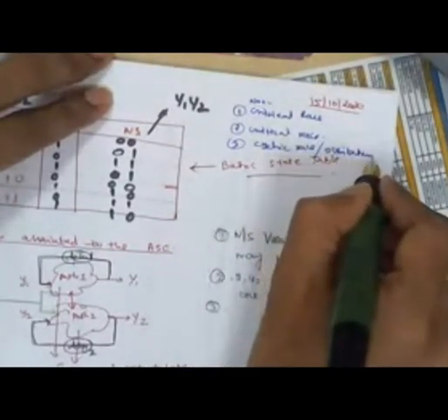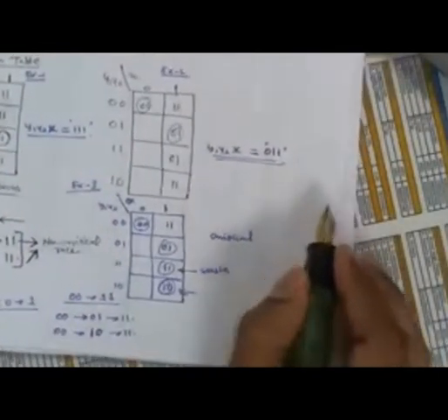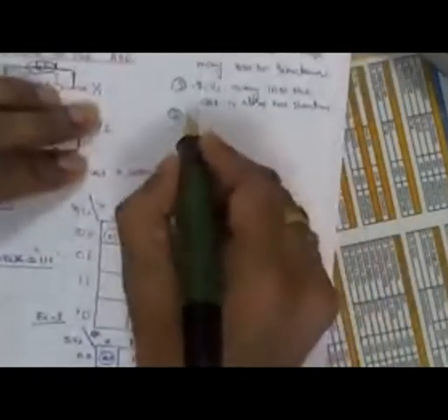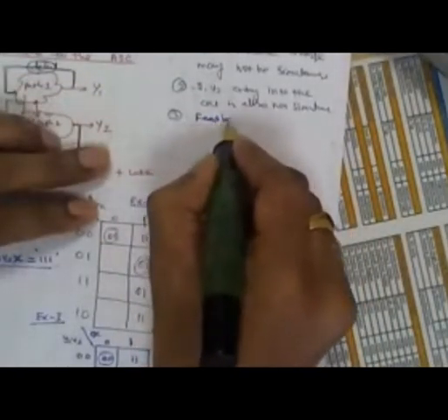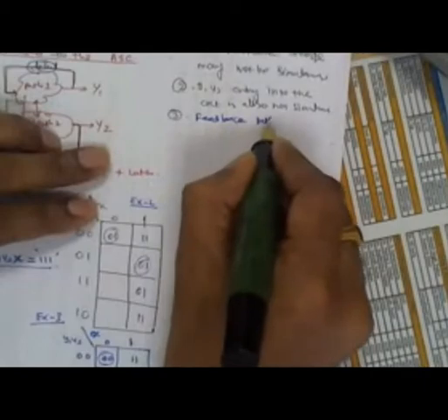Oscillation is one of the issues in the asynchronous sequential circuit. What is the oscillation? The third point is the feedback path delay.